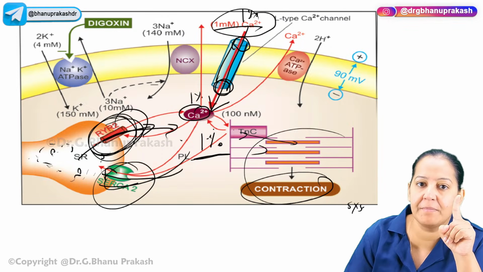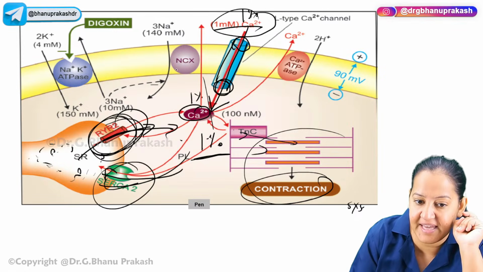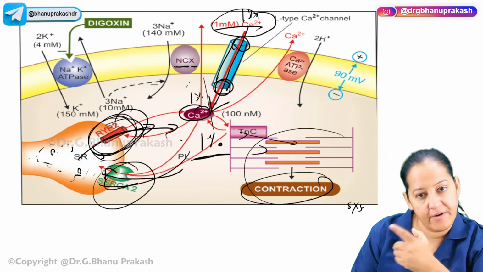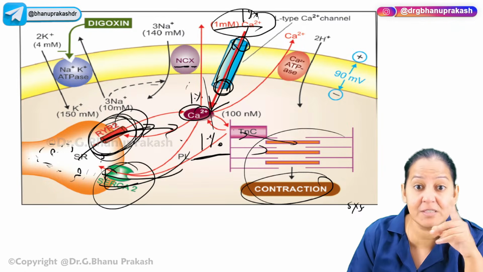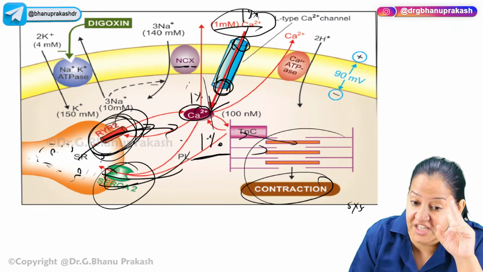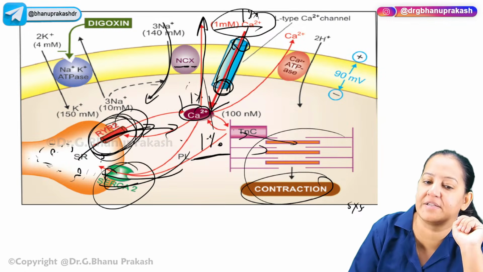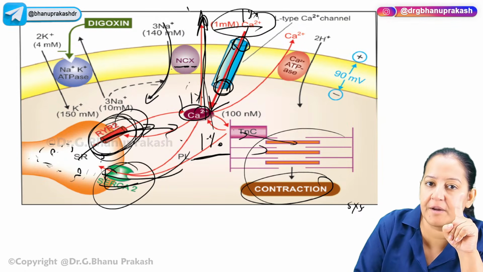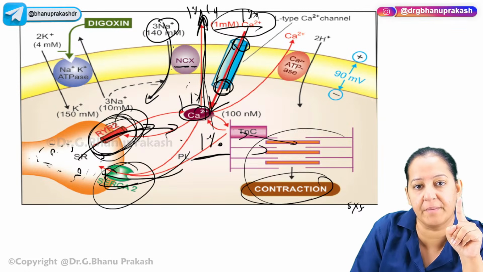Now this 1% will go to the sodium calcium exchanger, known as NCX. The calcium is requesting this transporter, I'm the 1% left, the rest are all gone, I want to go outside. Can you please allow me to go outside? It will say, yes, my name is sodium calcium exchanger. I will exchange calcium with sodium. If you go outside, it's okay, but in exchange for you I will take sodium inside. So it is taking the remaining 1% calcium outside, but instead, 3 sodium will come inside.